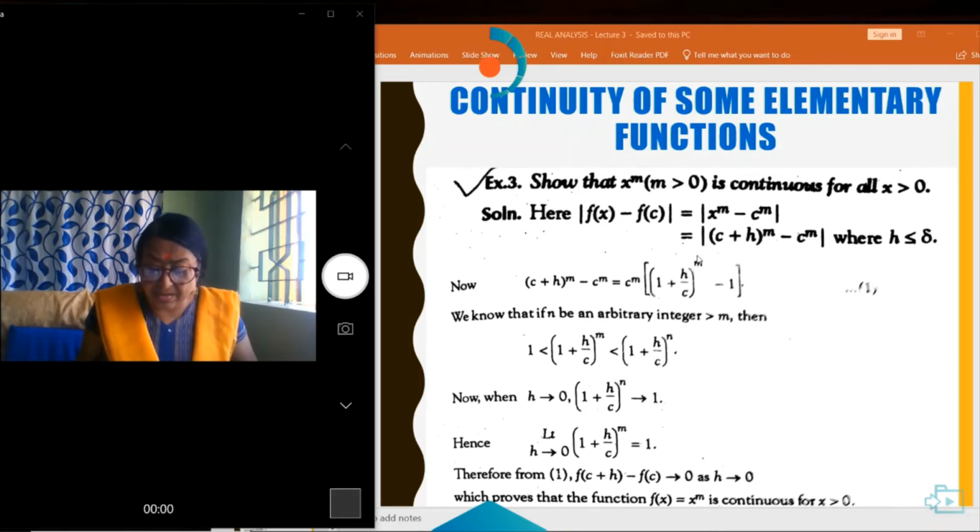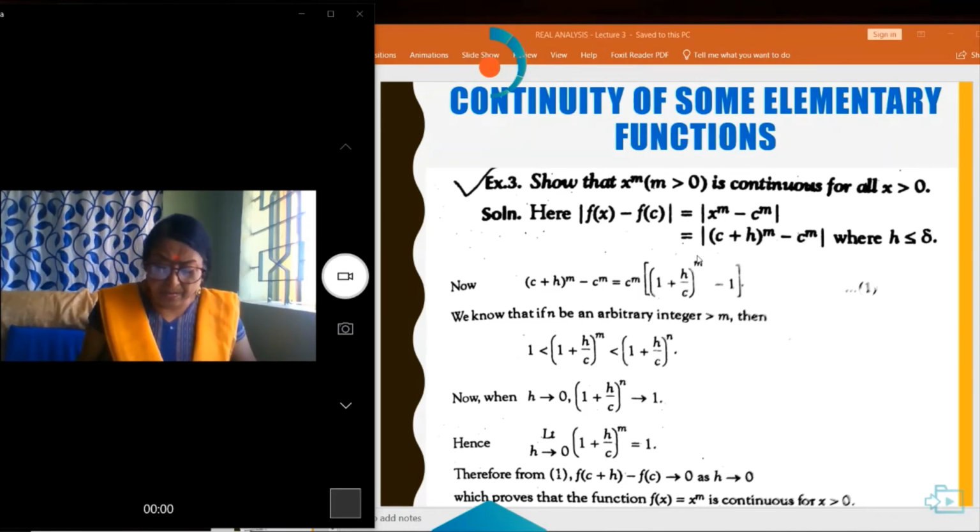After calculation, when h tends to 0, it becomes 1. So limit h tends to 0 of ((1 plus h by c)^m minus 1) is equal to 0.